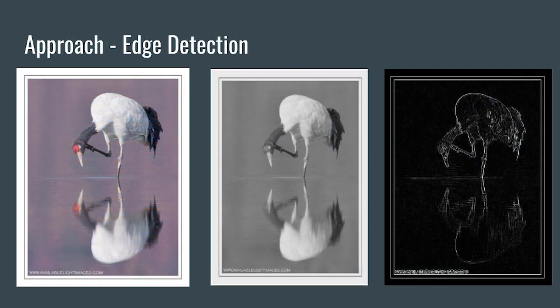For the edge detection approach, as we can see in this slide, the left image is the original image. Then we apply the YCbCr transformation to the original image and get the grayscale image. And then we apply the Laplacian filter to the intensity image, and we get the edge channel for the original image.